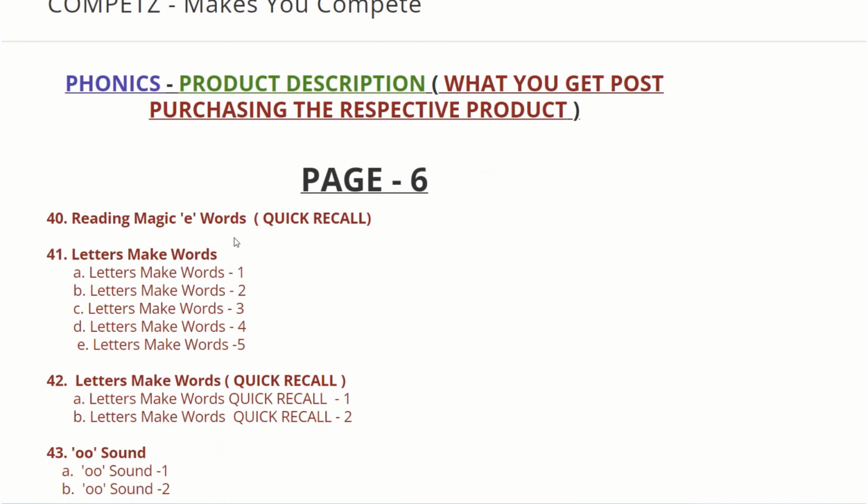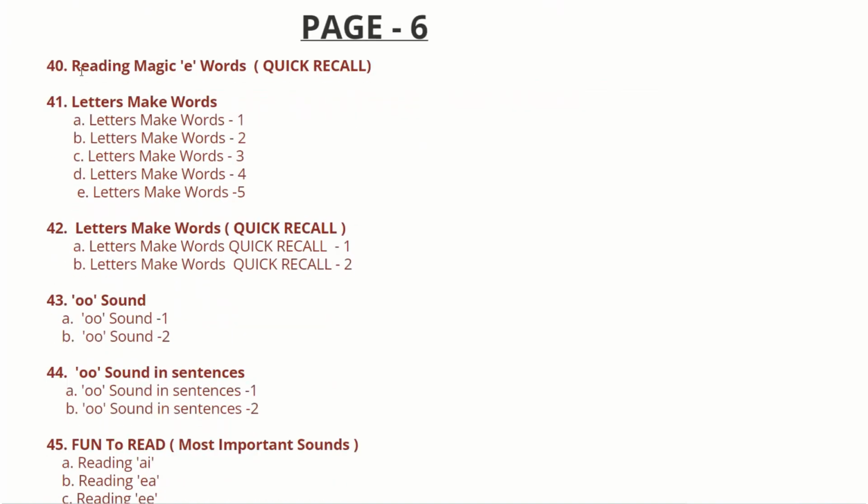This is page 6 of the phonics product description, what you get after you purchase your phonics product. Here you will be getting the reading of magic air words quick recall, that is the reading activity of magic air words. Then comes letters make words. How different letters can make a word, you will be seeing in 5 different videos and 5 different parts.